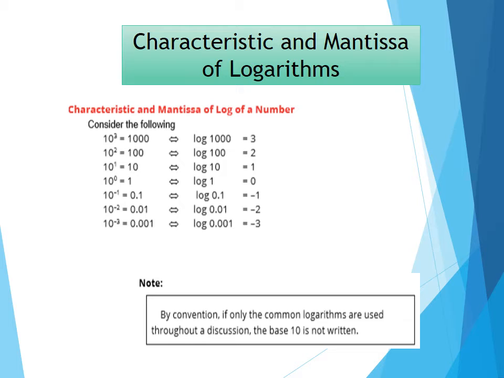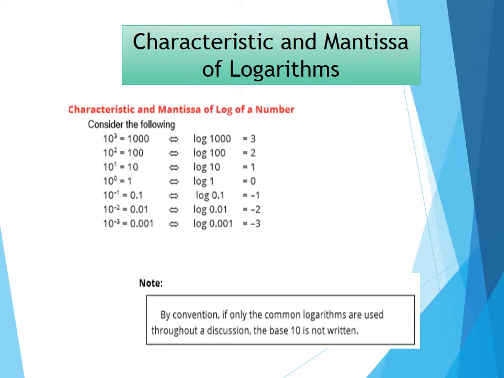Am I right? As we know, the exponent cube tells us that 10 cube means 10 multiplied by 10 multiplied by 10. 10 is multiplied by itself 3 times to give you 1000. When we convert 10 cube is equal to 1000 into the logarithmic form, it becomes log of 1000 to the base 10 is equal to 3. Now here you've seen all the examples, the base 10.